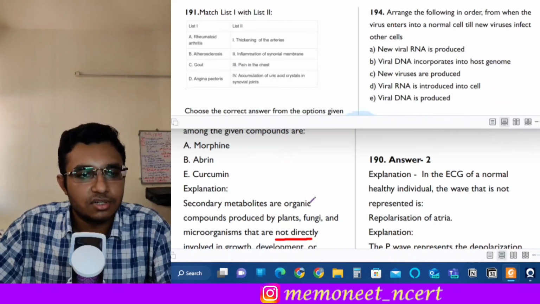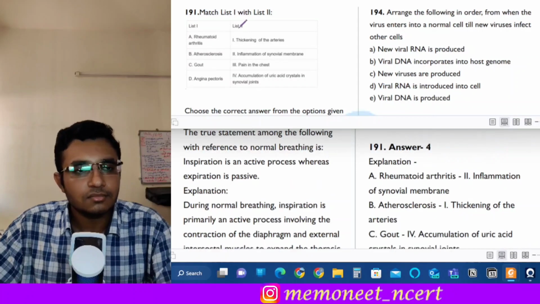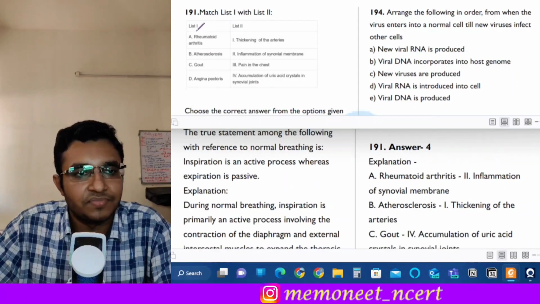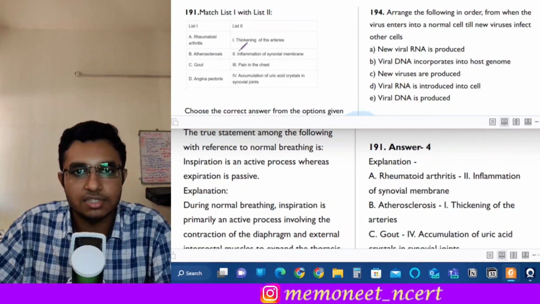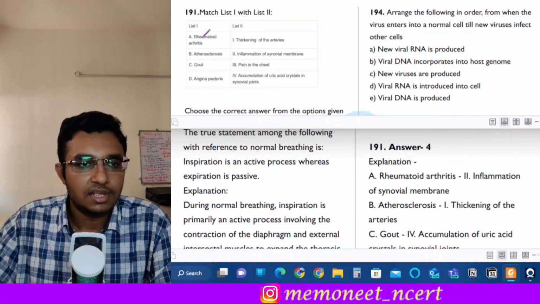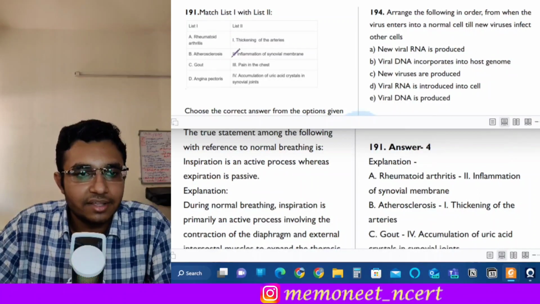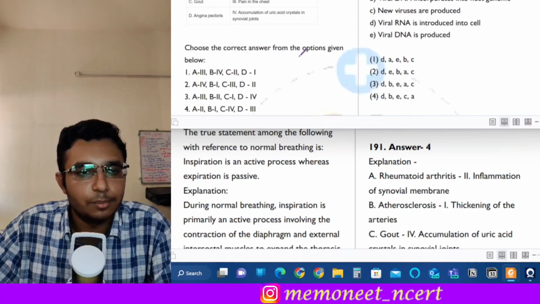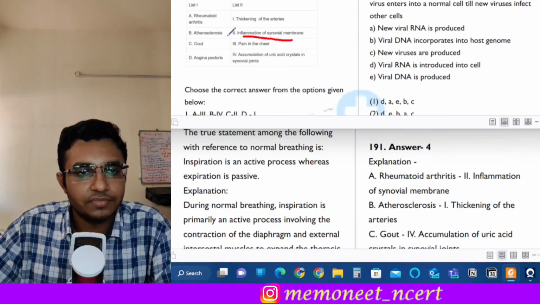The next question is question number 191, and it is a match the following question. So there are diseases given over here, and you have to identify what happens in the disease. The first one is rheumatoid arthritis. Now in rheumatoid arthritis, there is inflammation of the synovial membrane, right? So A goes with 2, okay? Then B is atherosclerosis.